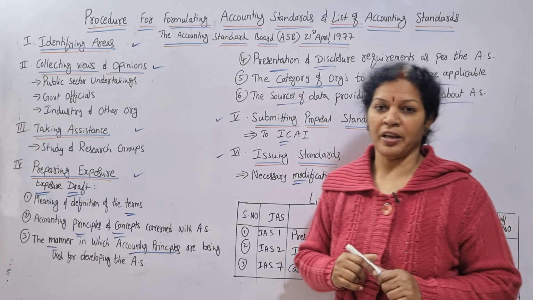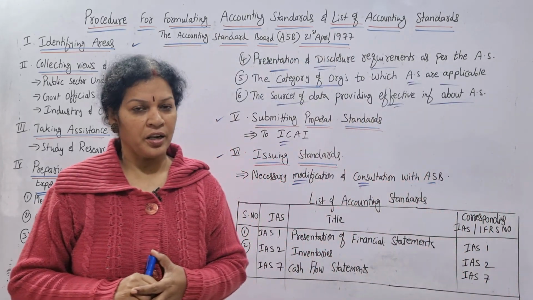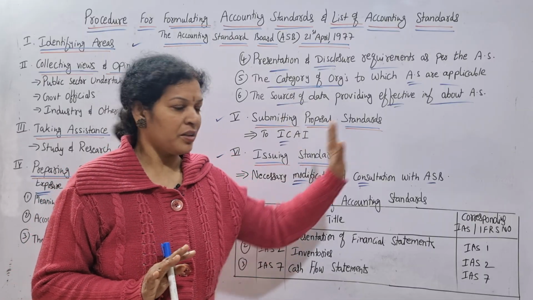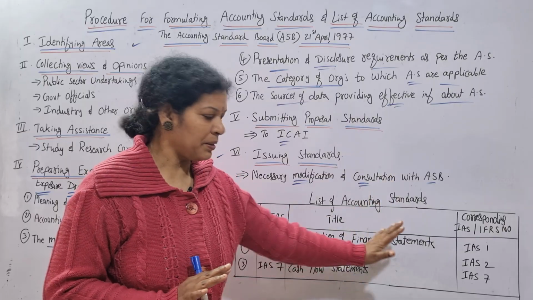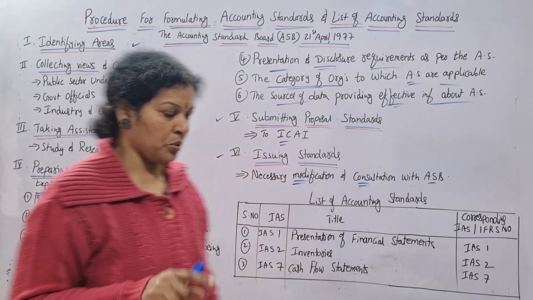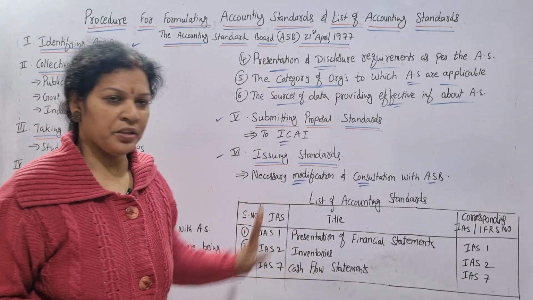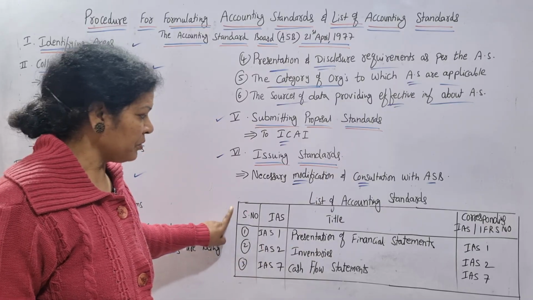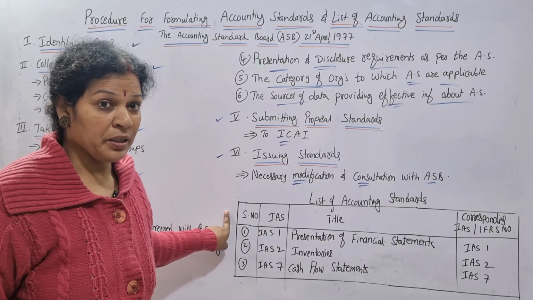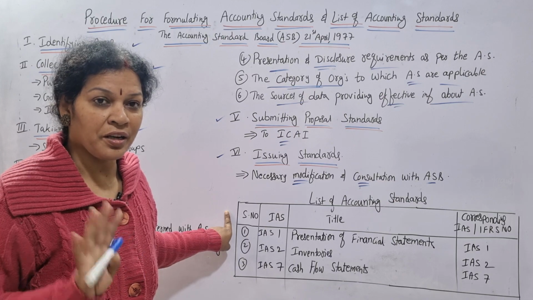Now, accounting standards. As per the Indian Accounting Standards, there are a total of 40 accounting standards at present. All the 40 accounting standards, I cannot write on the board. A few samples I have given you, and a screenshot will be given on the desktop. You can just go through it. Now, see how the list of accounting standards looks. How many columns are there? 1, 2, 3, 4. 4 columns are there. First column, serial number. How many accounting standards are there? Just now I told you, 40.